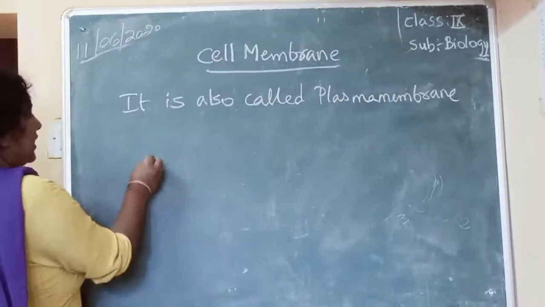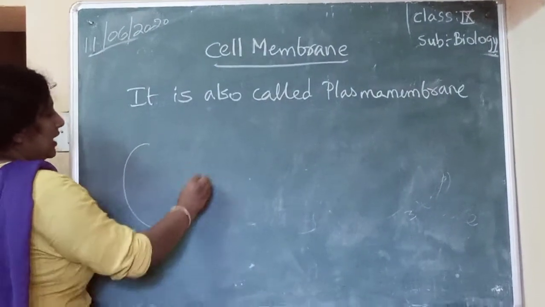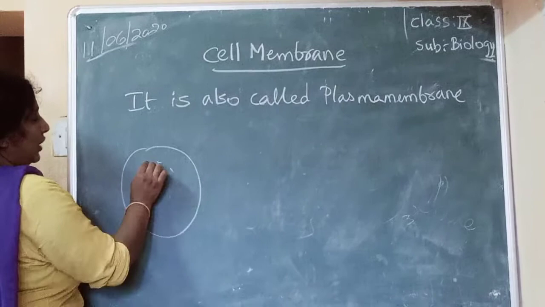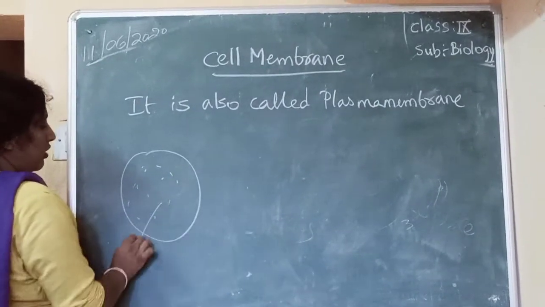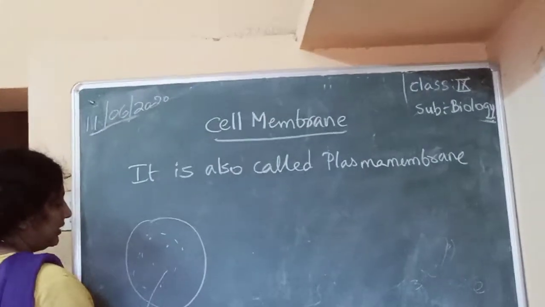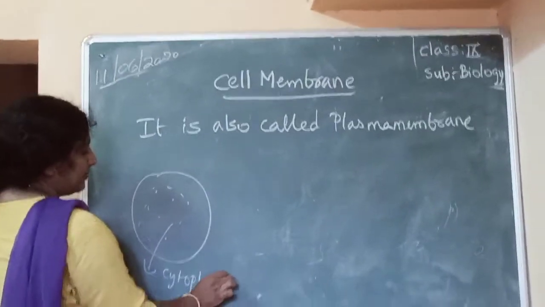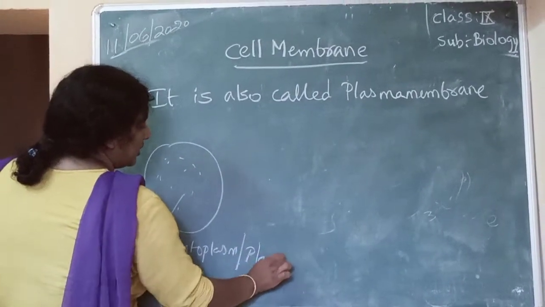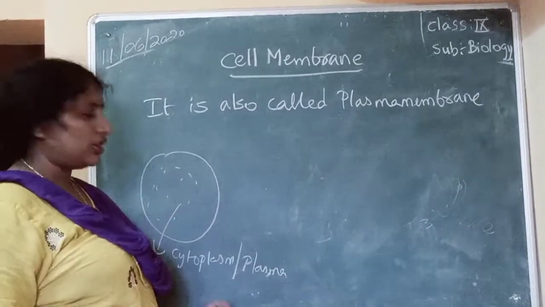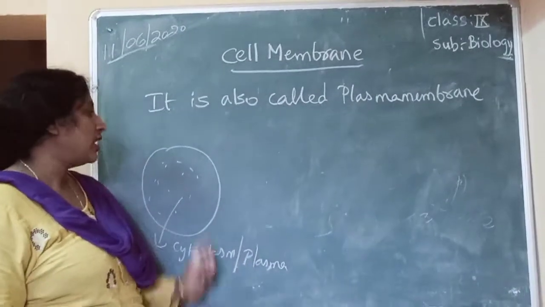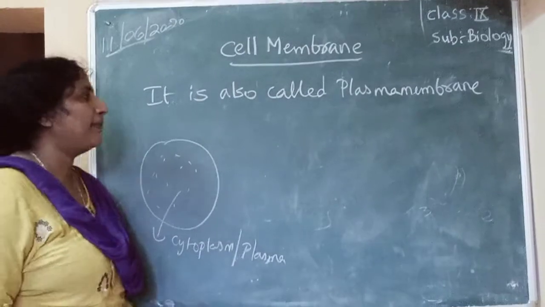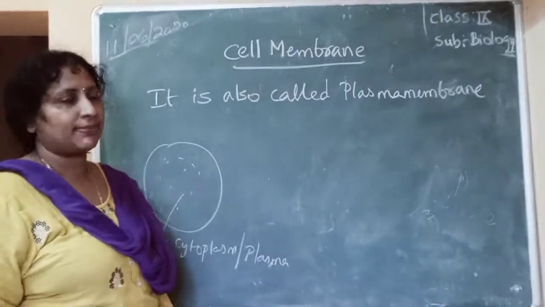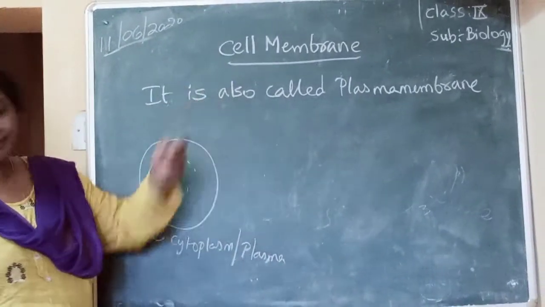Because the cell contains a fluid which we call cytoplasm. Cytoplasm can also be called plasma. So plasma is surrounded by a membrane, so it is called a plasma membrane or cell membrane.